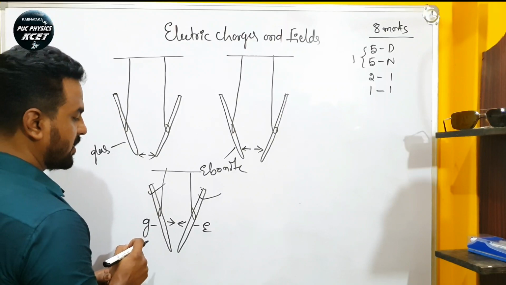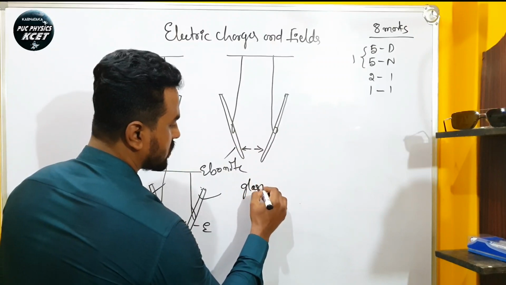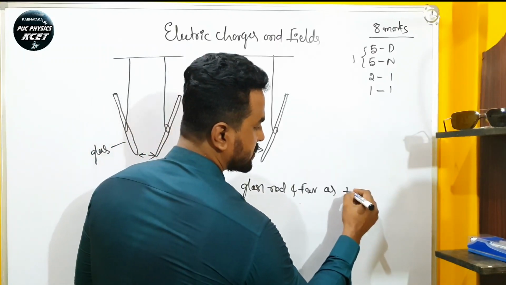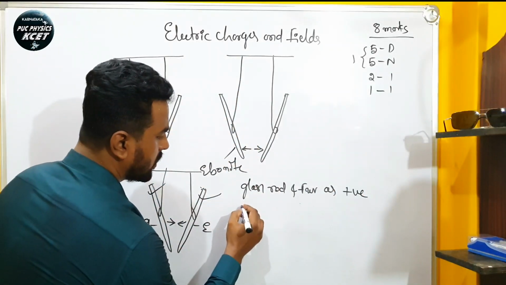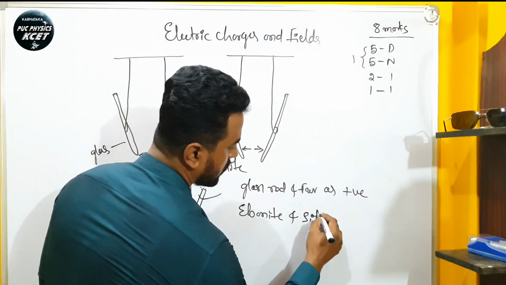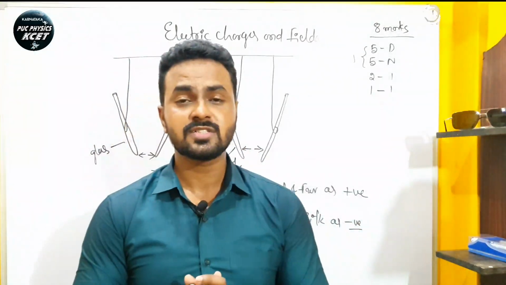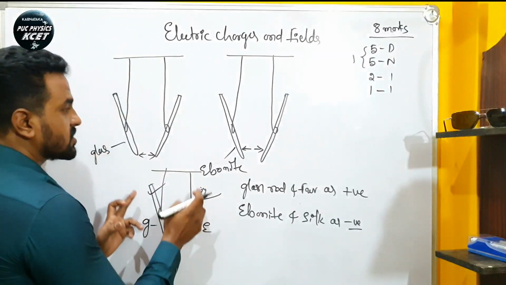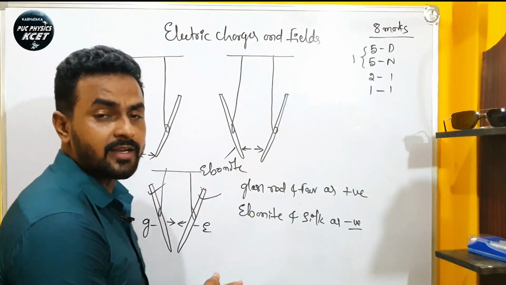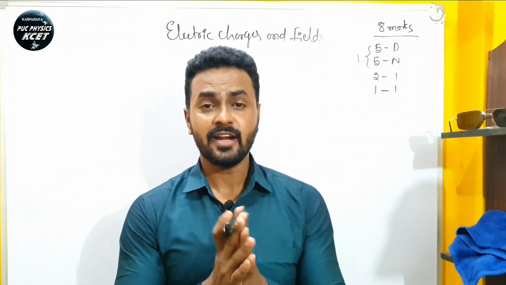So Benjamin Franklin named the charge on the glass rod and fur as positive charge, and he named the charge on the ebonite rod and silk as negative charge. So this concludes that like charges repel each other and unlike charges attract each other.